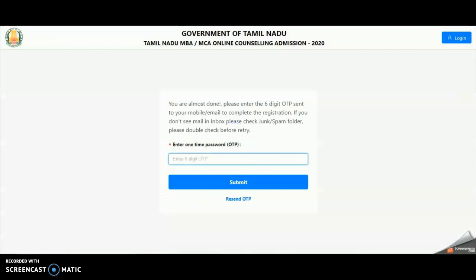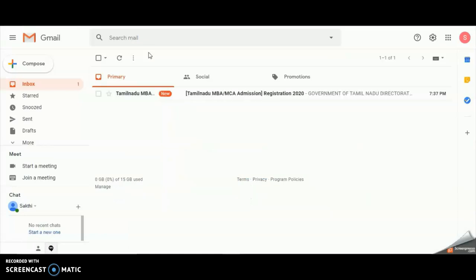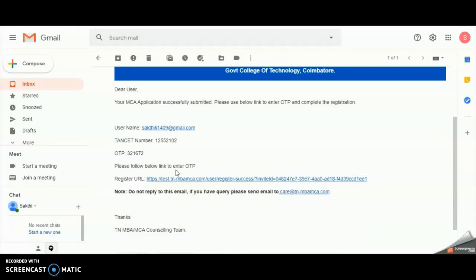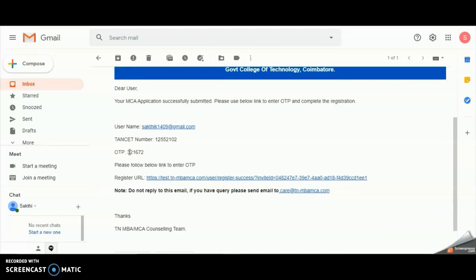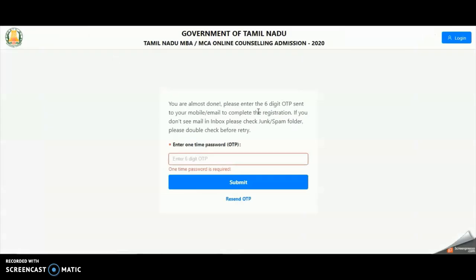You're almost done. Kindly enter the one-time password that is sent to your email. Open your email. Find the one-time password that is sent to you. Copy the one-time password and type the same. Click Submit.